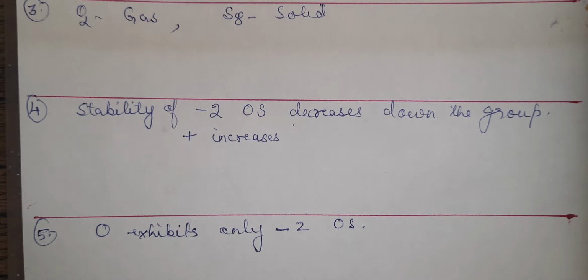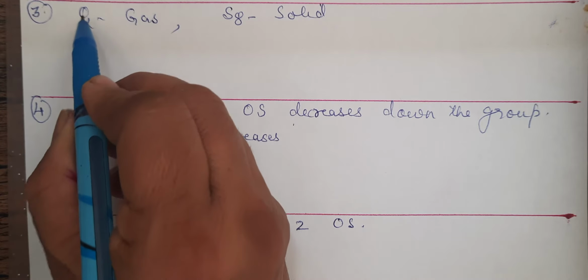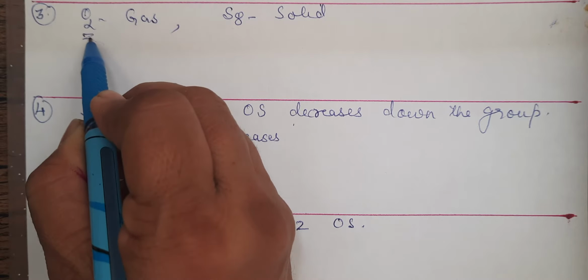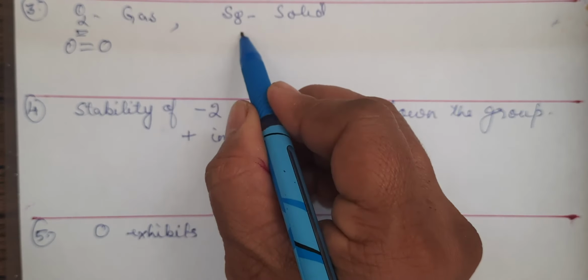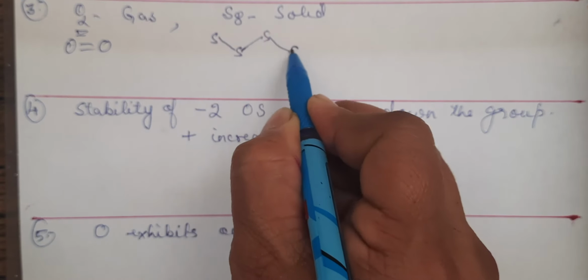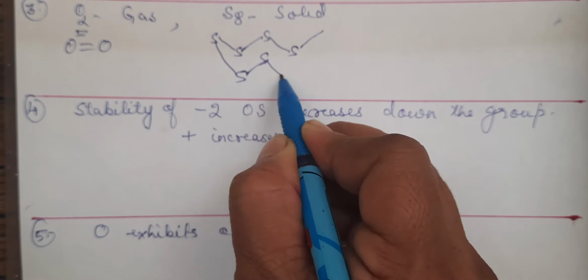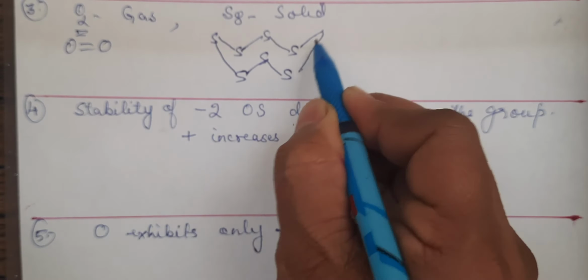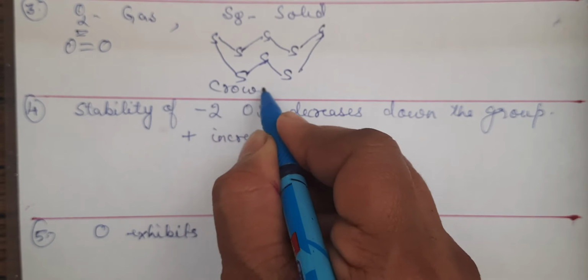Oxygen O2 is a gas, and sulfur S8 is solid. Again you will talk about its atomicity. Atomicity of oxygen is 2. It is having a sigma bond and pi bond. Sulfur is S8. S8 means it is having crown configuration. There are 8 sulfur atoms in the form of the crown configuration.